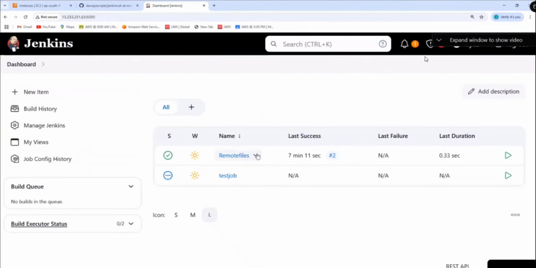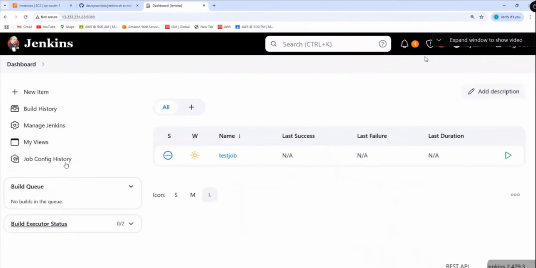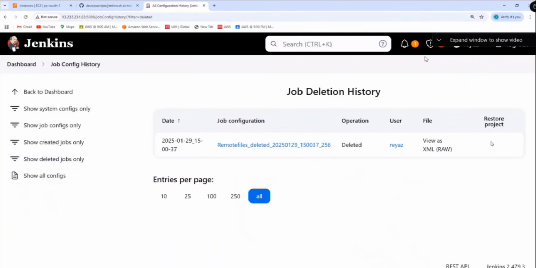And if I push to delete this one, let's go here. Where is that arrow mark? I cannot restore it. Because why? Because the plugin was installed after this job. For that reason, after the plugin is installed, whatever jobs you have created, all those jobs can be restored any time.